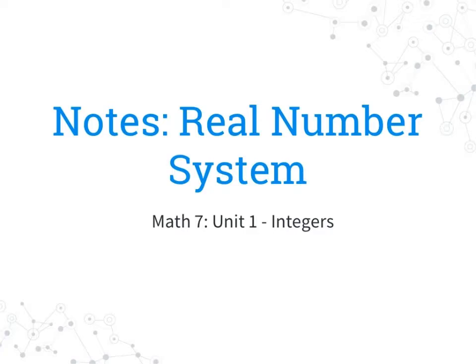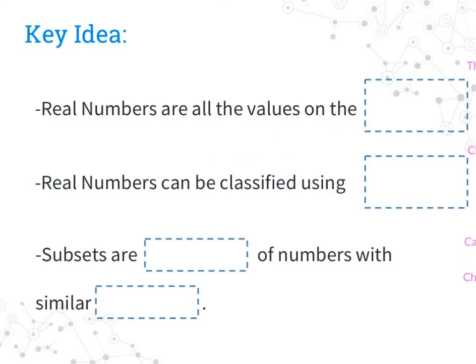Let's start with some key ideas. So starting off, real numbers are all the values on the number line. Real numbers can be classified using characteristics, that's things about different numbers, and then we break them into subsets, and subsets are categories of numbers with similar characteristics. Let's take a look at a real-life example of this.